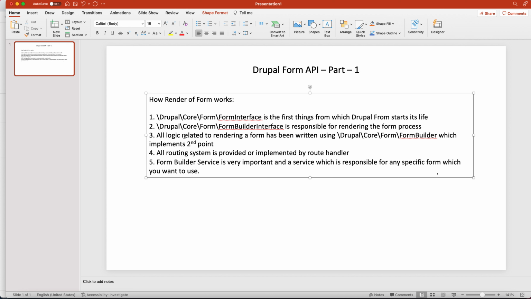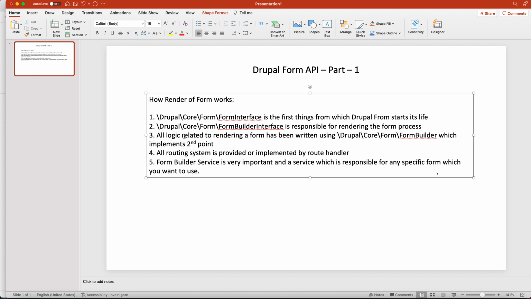So this is the form builder service, a very important service, responsible for any specific form which you want to use. Just again, assume there is a site where 100 forms already exist, and the client asks you to render one form in another place where you are creating your module. You are creating your new form at some path like /abc, and the client wants the other form, which already exists in the system from another developer or a core module, to appear on your page too.